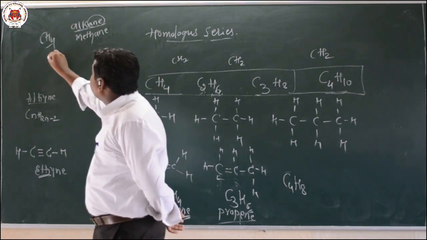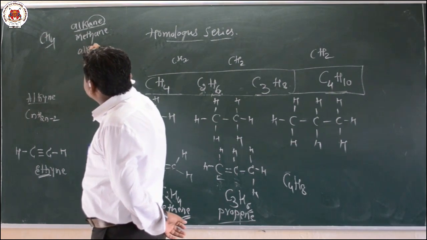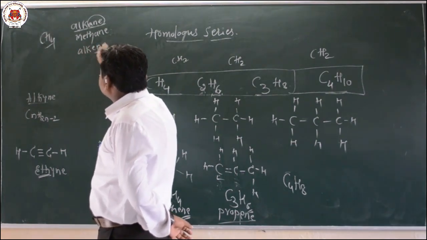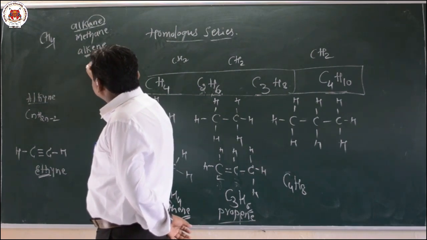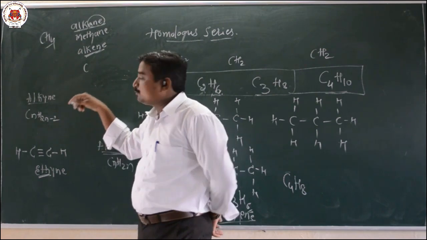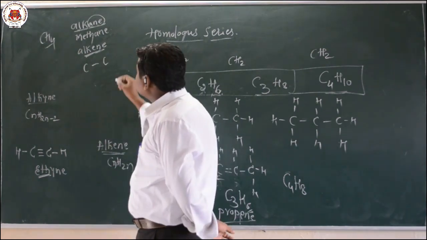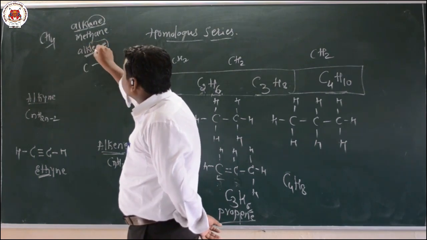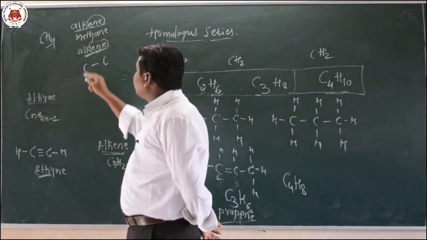Now I will take another example for alkene. Alkene means what here? That indicates there is a presence of a double bond. So I will write the example for alkene is ethene. So eth indicates what here? There is a presence of 2 carbon atoms. First you have to write 2 carbon atoms. After that, ene indicates the suffix. Ene indicates there is a presence of a carbon-carbon double bond.